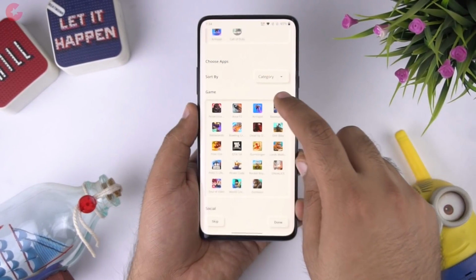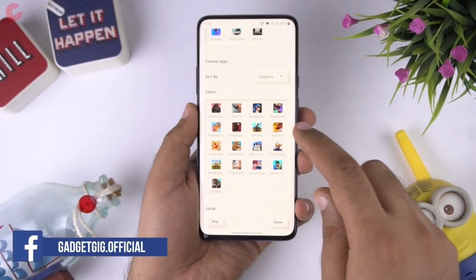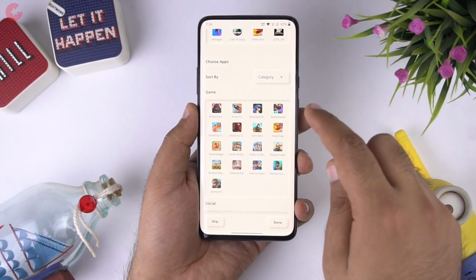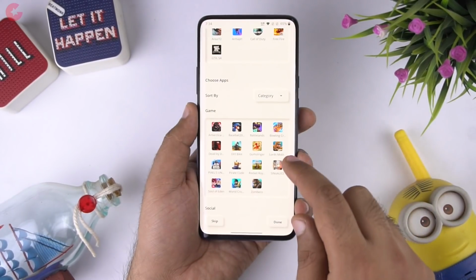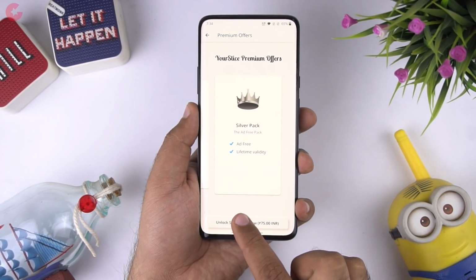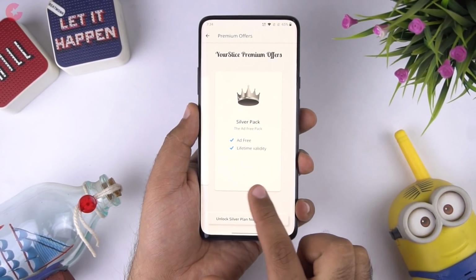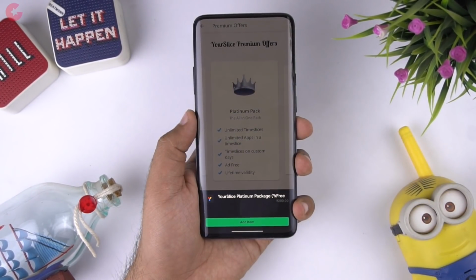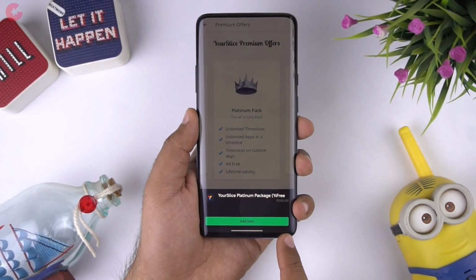Your Slice is not just an app blocker, but a distraction blocker as well, and that will help you to reduce your phone usage by confining your usage of the apps that you use most. In the free version, you can create slices with up to 5 apps and you get the restriction for the slices. But in the pro version, you get unlimited slices and there is no app number restriction.